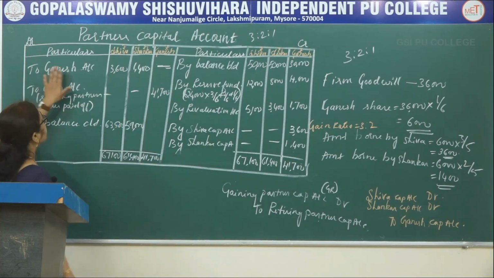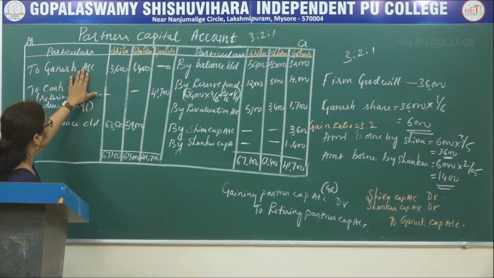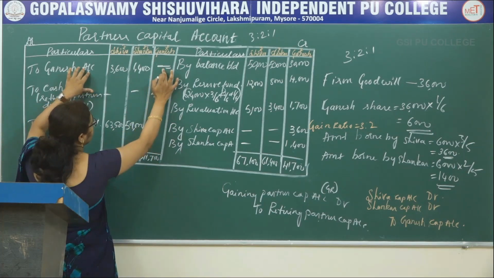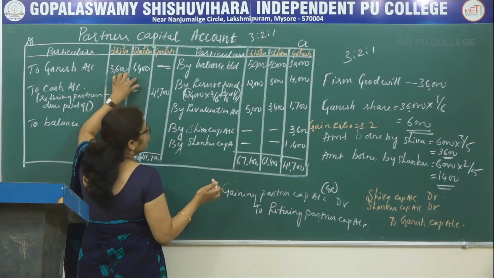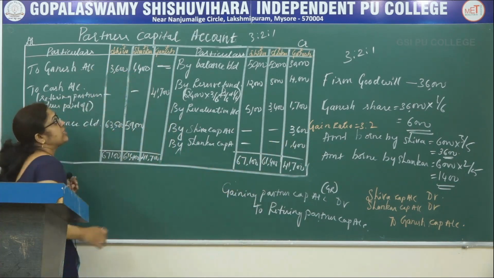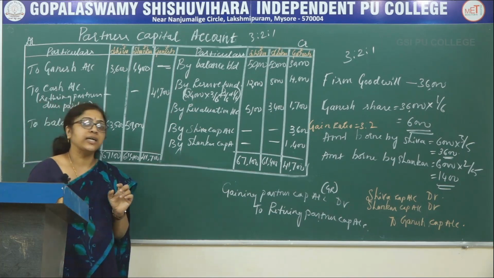3,600 and 1,400. That is recorded in Shiva account as well as the Shankar account.